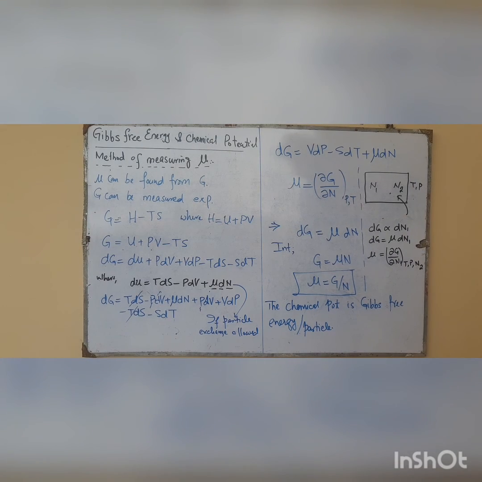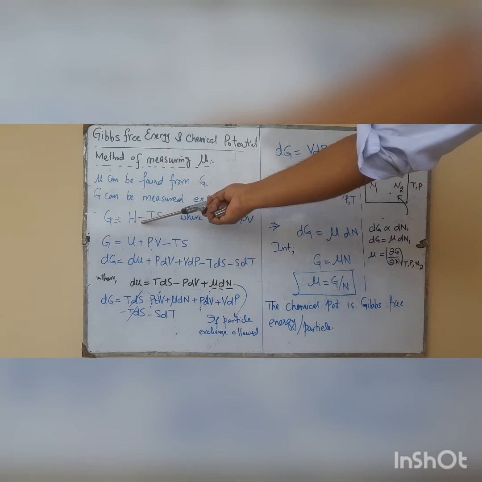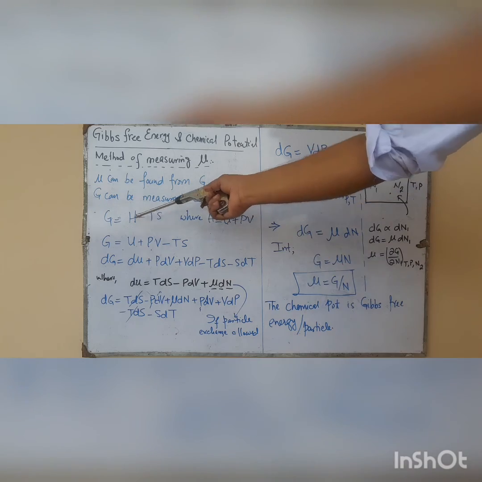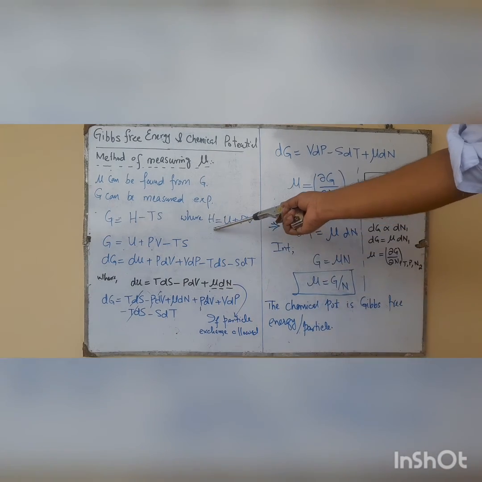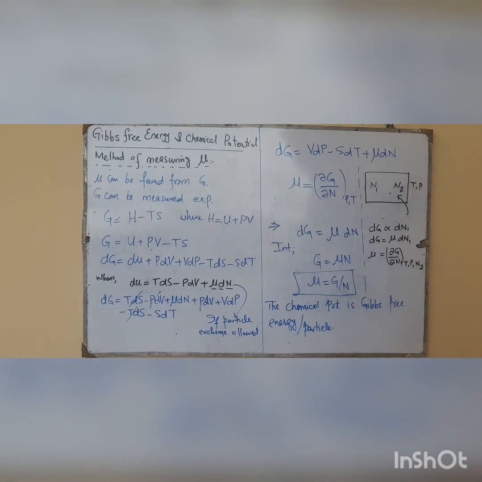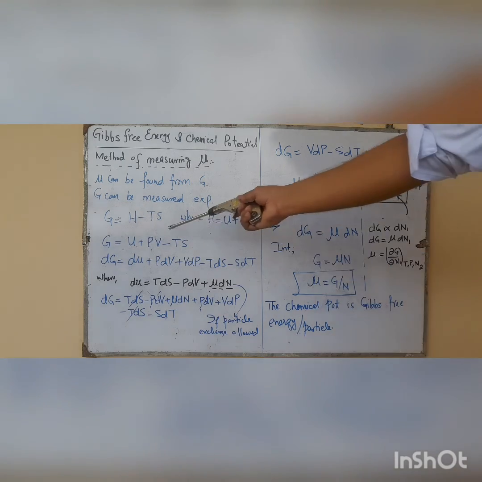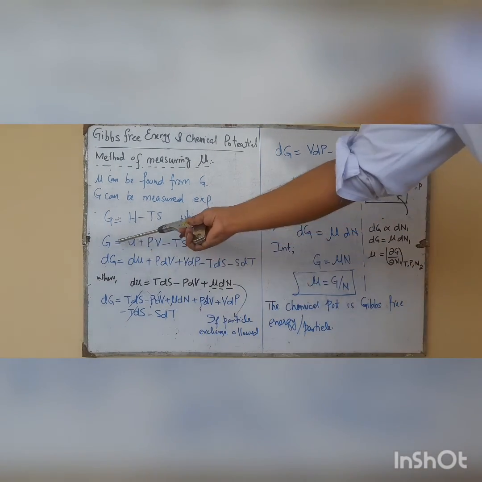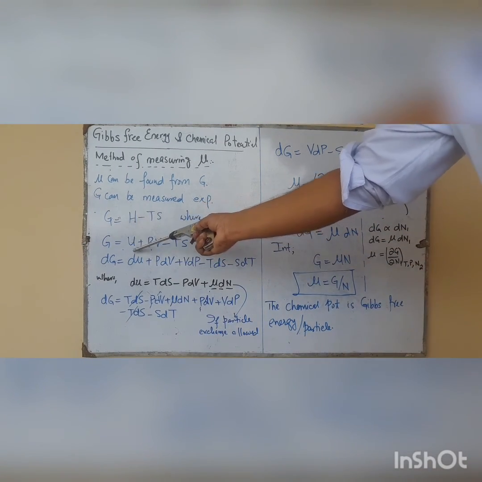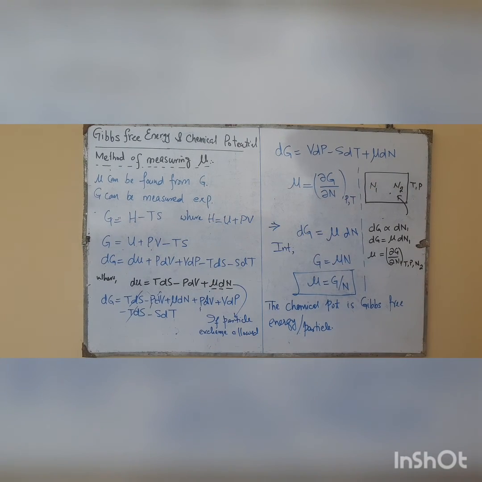You know that the Gibbs free energy is defined as G equals H minus TS, where H is the enthalpy, defined as U plus PV, where P is the mechanical work done. So this becomes U plus PV minus TS.